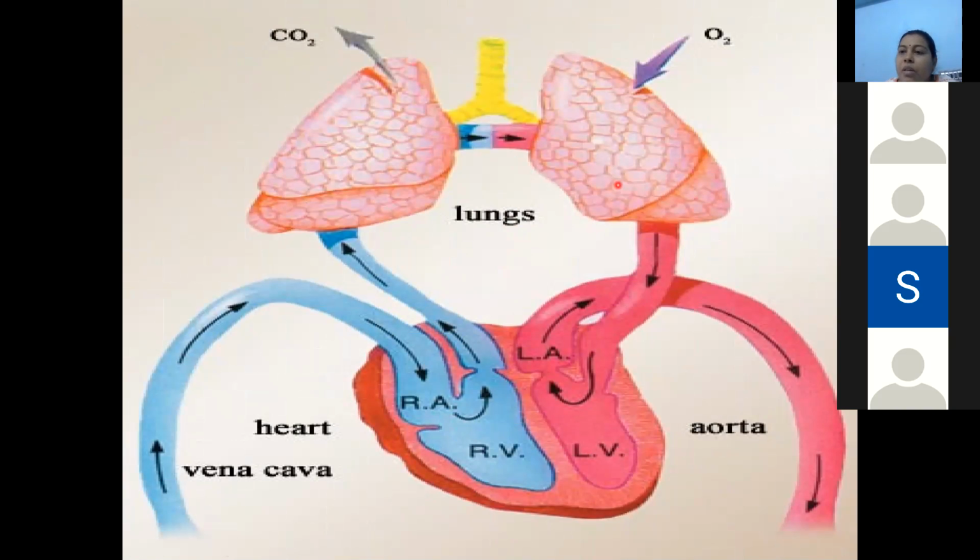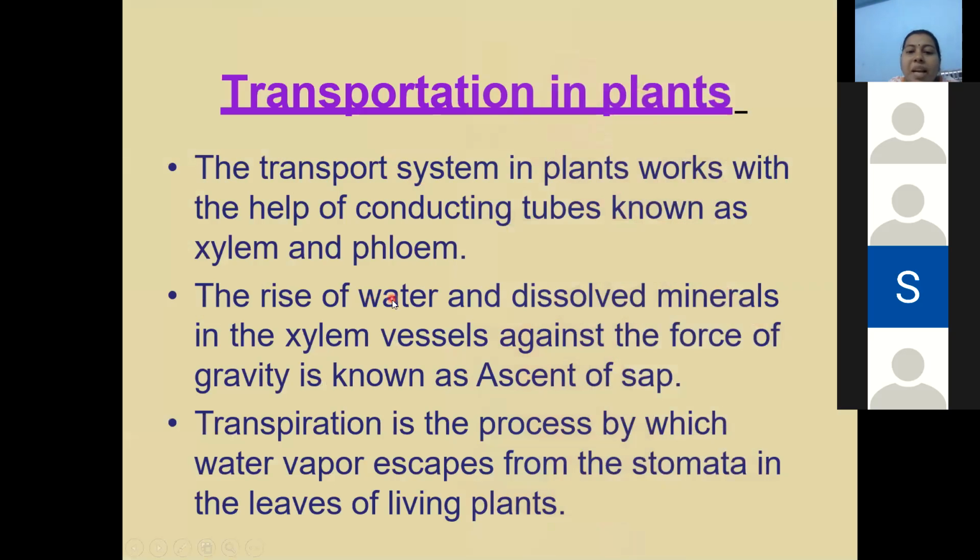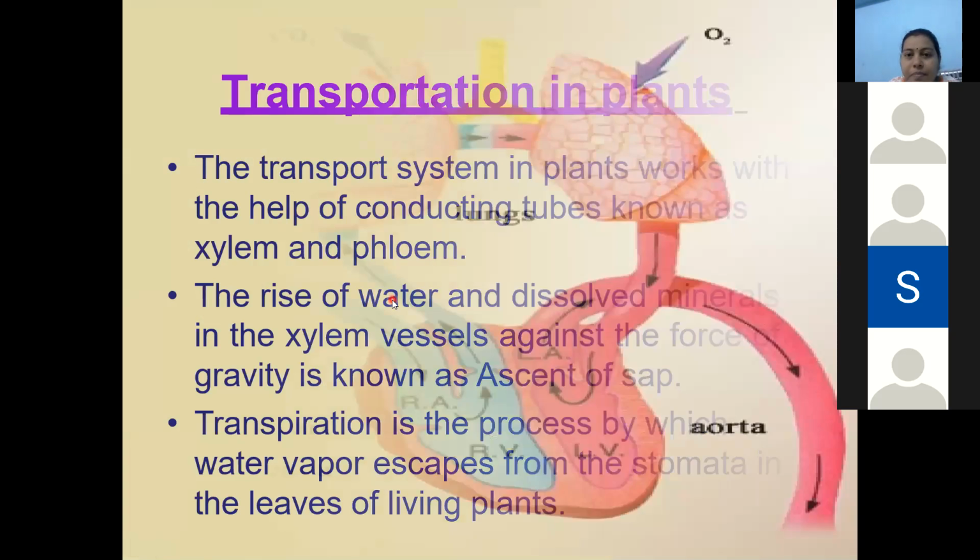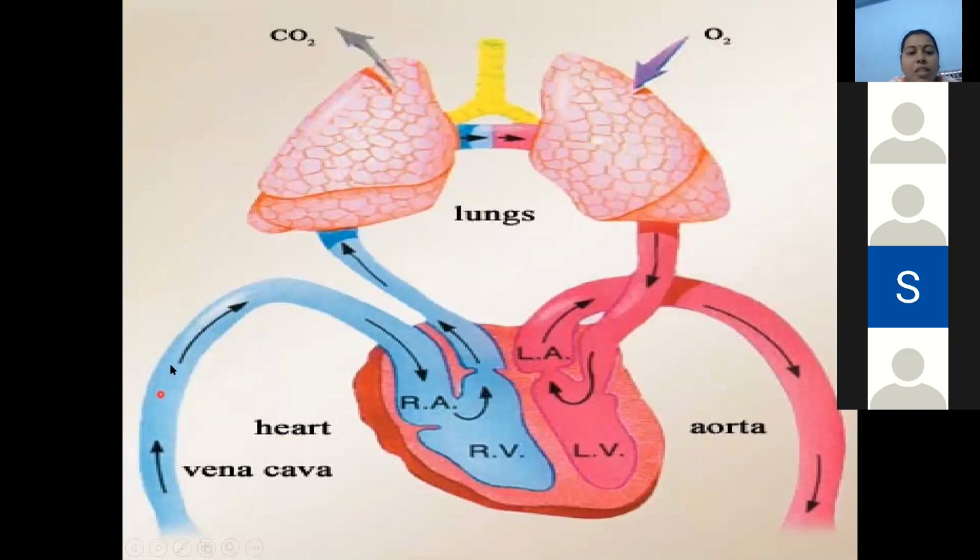Okay. First of all, see this is the right atrium. Okay. What is this, my dears? Right atrium. So from the blood veins, so this is the vein. Through these veins, we'll get deoxygenated or you can say impure blood from the different body parts.